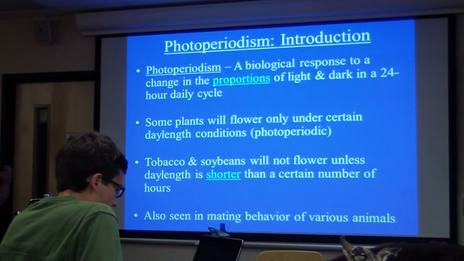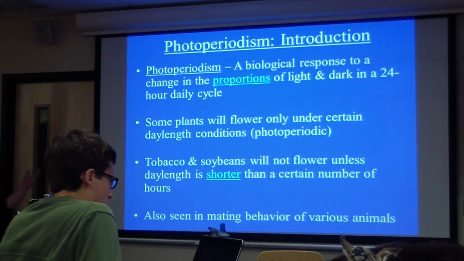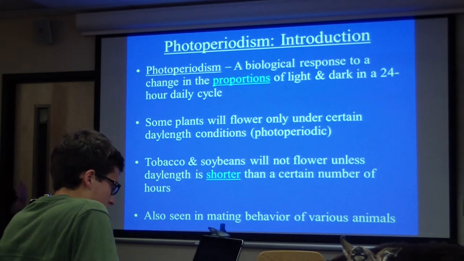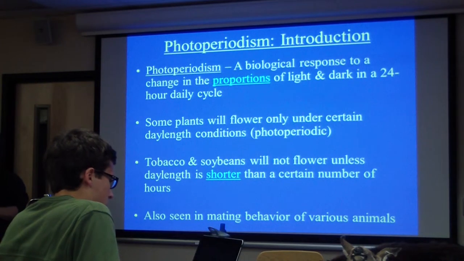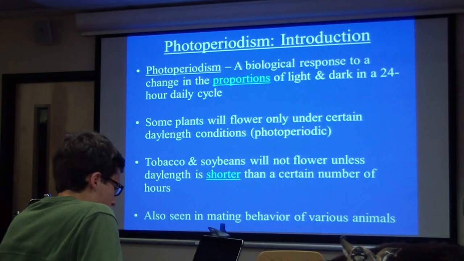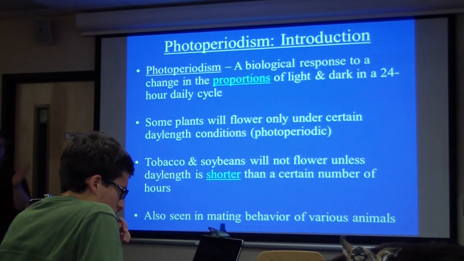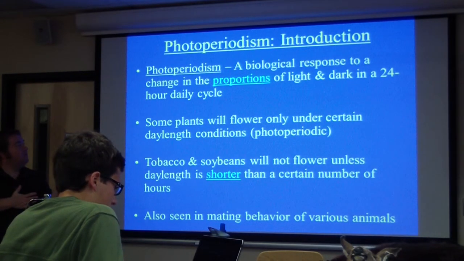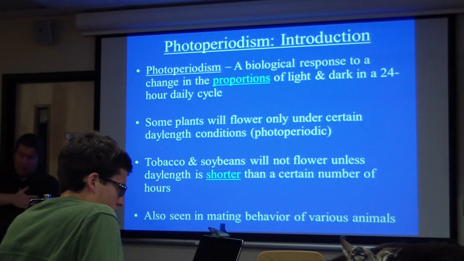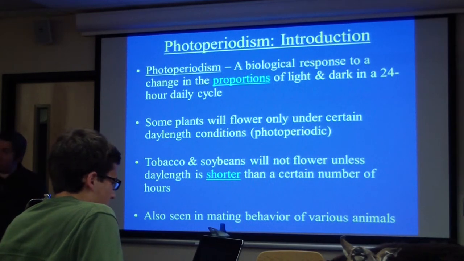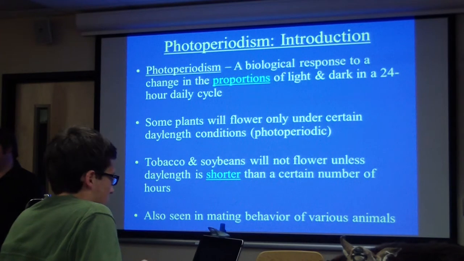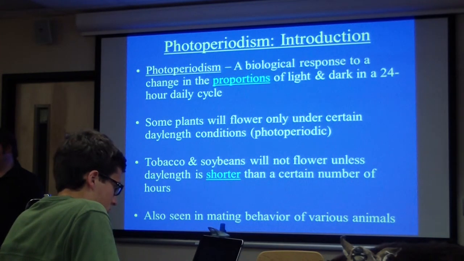Okay, and so photoperiodism then is a biological response to a change in the proportions of light and dark in a 24-hour daily cycle. So circadian rhythms are these 24-hour cycles, while photoperiodism is a plant's tendency to respond in some way based on changing day length. That would be a simple way to say it. So photoperiodism is dealing with seasonal responses of plants.